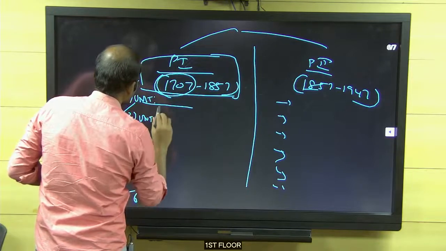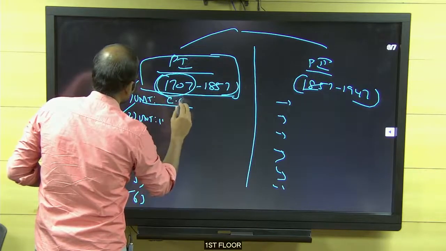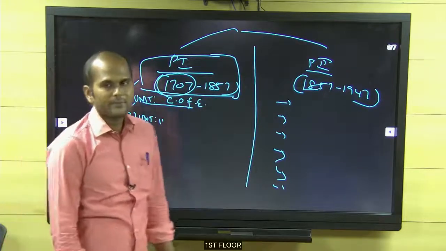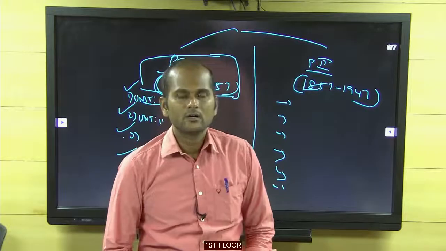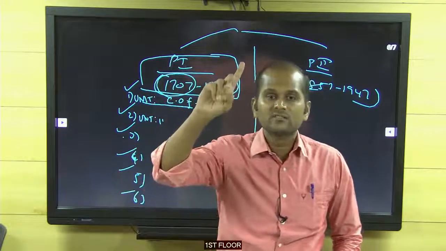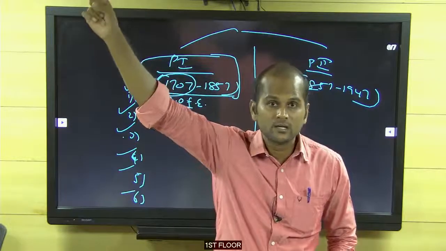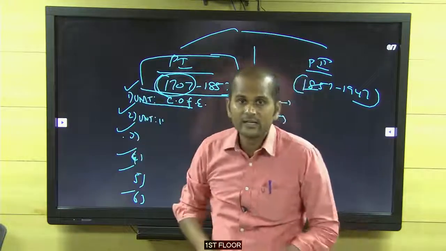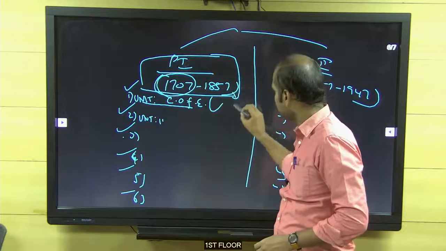Unit number 1 is the coming of Europeans. Note it down. Who is the first European? Vasco da Gama, from Portugal. Which year? 1498. That alone you write.